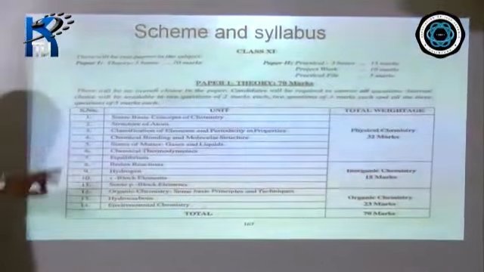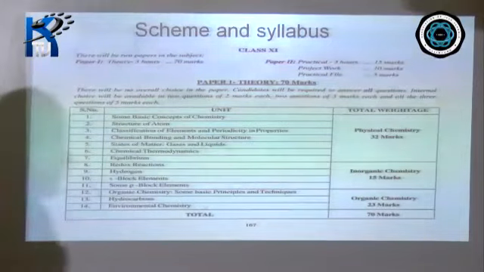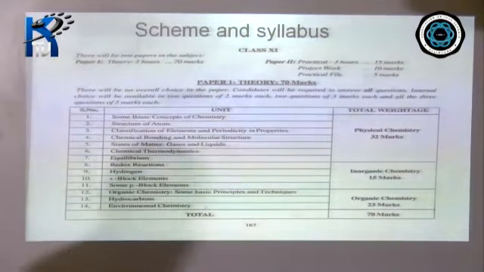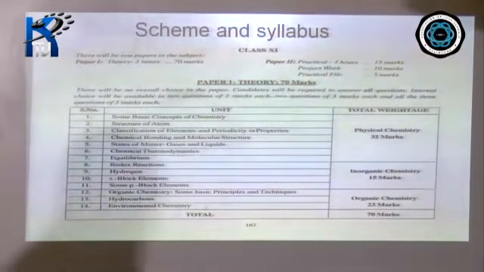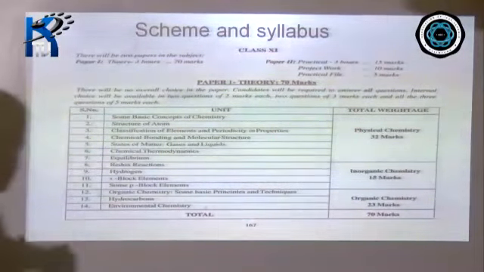Okay, and the next important chapter is chemical bonding and molecular structure. This is a very important chapter. In this chapter, you have to study all the types of bonding, for example, electrovalent bond, or you can call it ionic bond, covalent bond, coordinate bond. So this type of bonding and the properties of that type of compounds we'll study in this chapter.